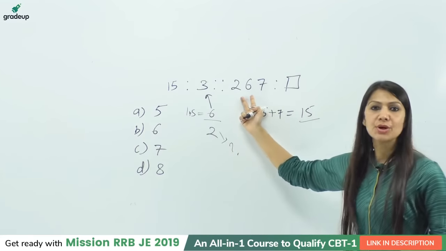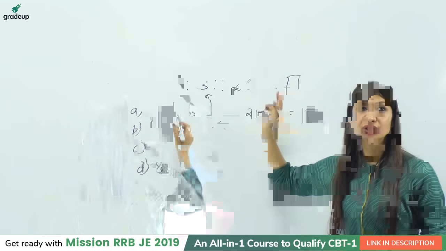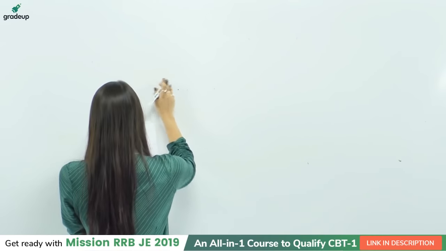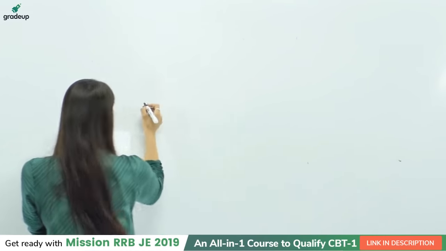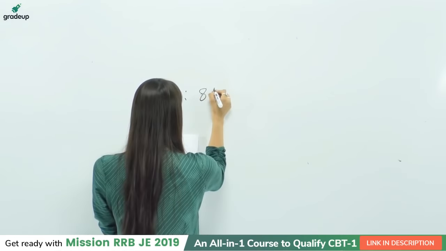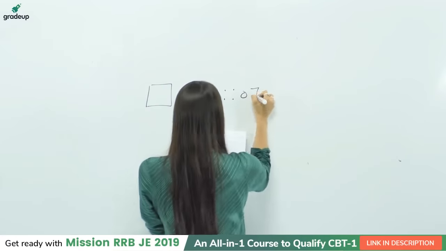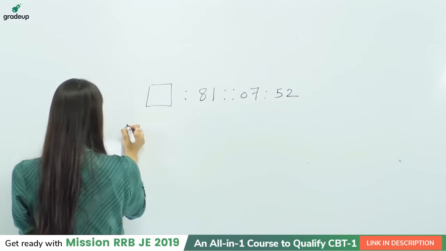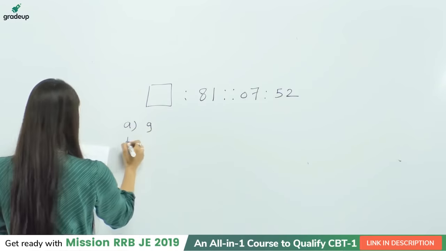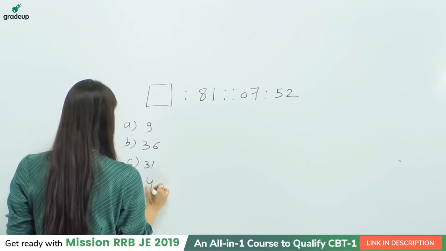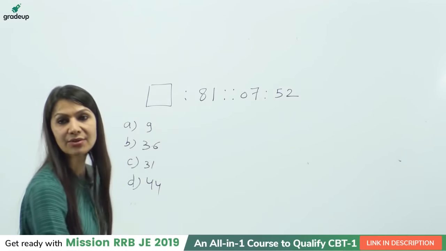We are having the number 267. Okay, not 54. We need to find out the first part. The next is 81. The next is 07 is to 52. We have options as 9, 36, 31 and 44. What do you think is the right answer?